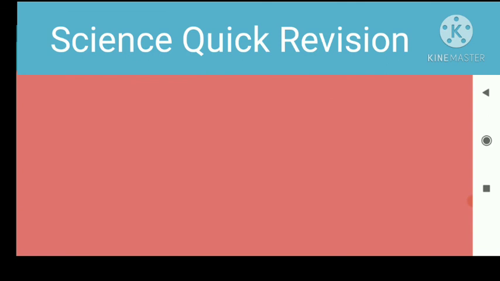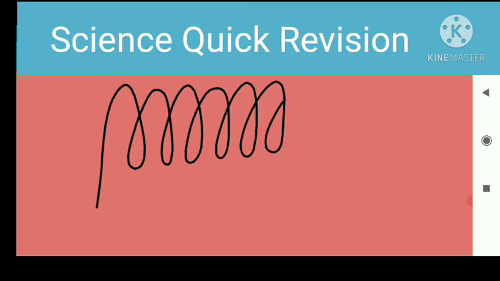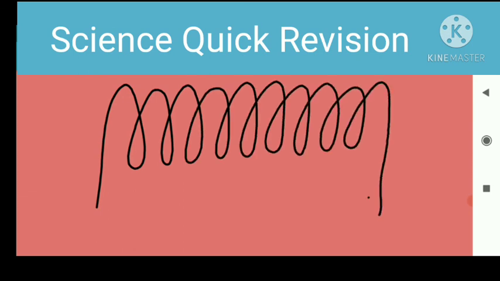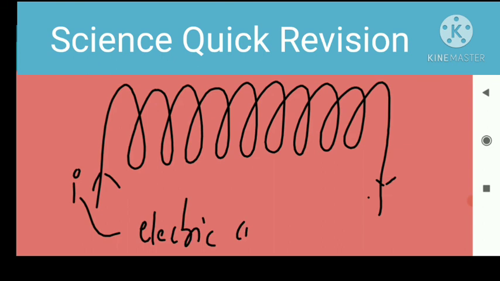And here we take a solenoid having n number of turns. It looks like a wire, but it has n number of turns and some length. When electric current I flows through this wire, it produces a magnetic field around this solenoid.